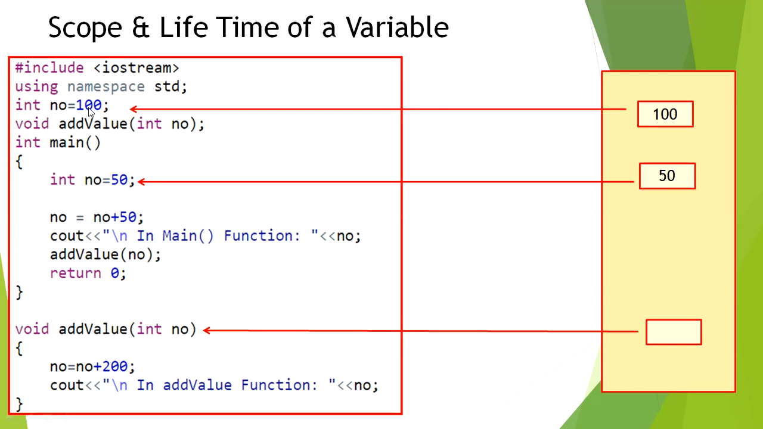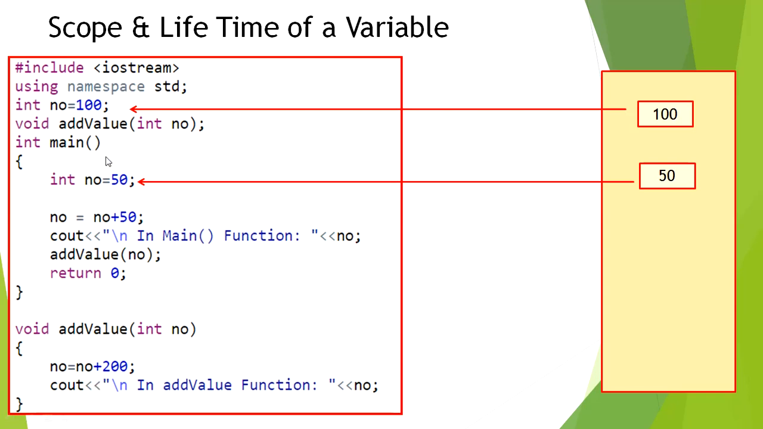At this particular line, no is initialized with value 100, which is called a global declaration. At this line, no is initialized with 50, which is called a local declaration to main. And at this line, no is declared without any value at the time of declaration, which is called a local declaration to this add value function. Now let's proceed to the execution.